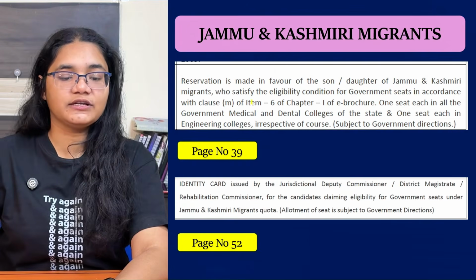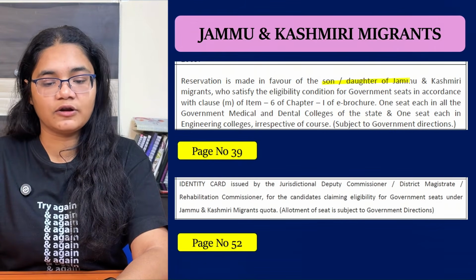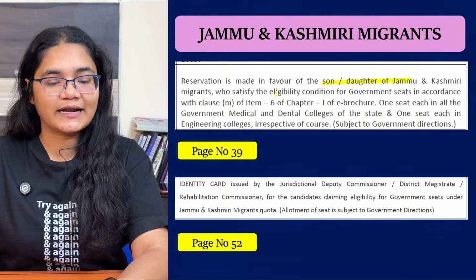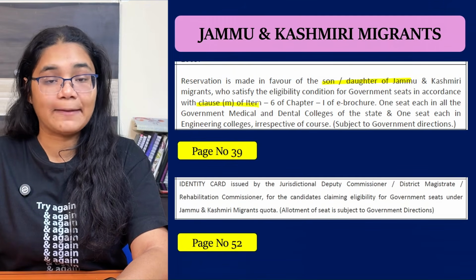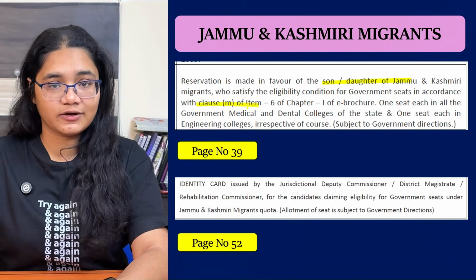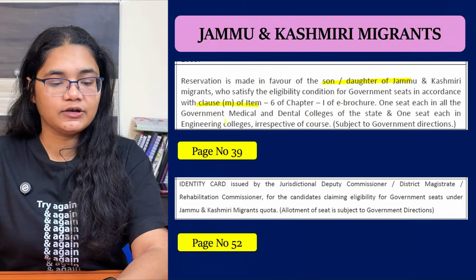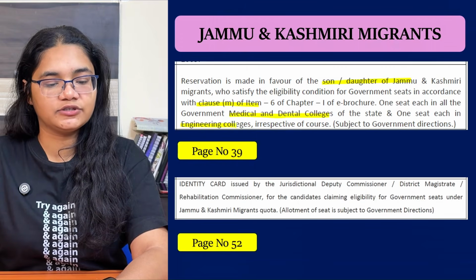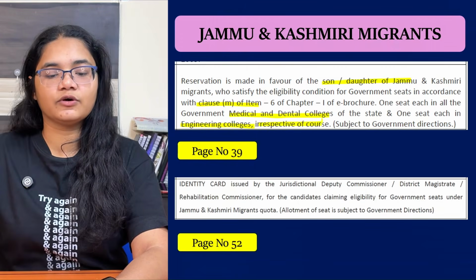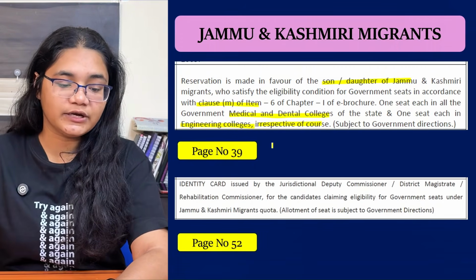Now moving to the next one, Jammu Kashmiri migrants. Reservation is made in favor of the son and daughter of Jammu Kashmir migrants who satisfy the eligibility condition for government seats in accordance with clause M. I have already discussed all the clauses in my previous video, so you can check there. One seat each in all the government medical and dental colleges of the state and one seat each in engineering colleges irrespective of the course are reserved for the migrant students. Now what are the documents you need to produce?